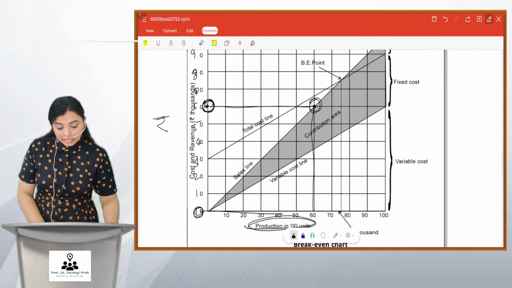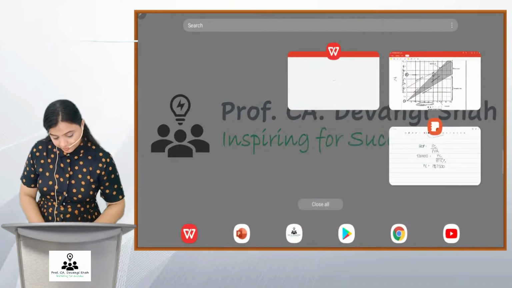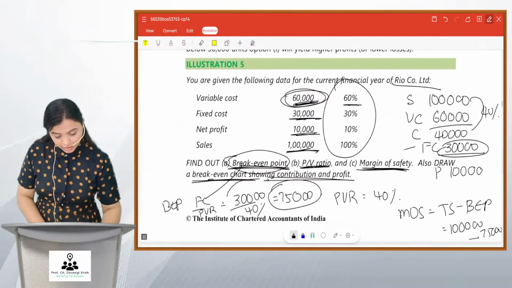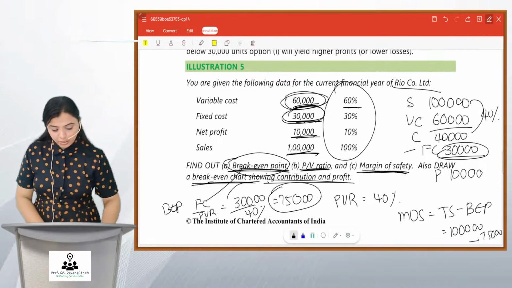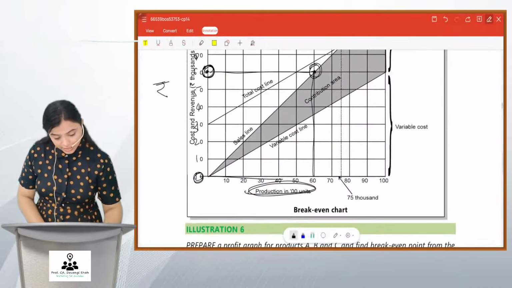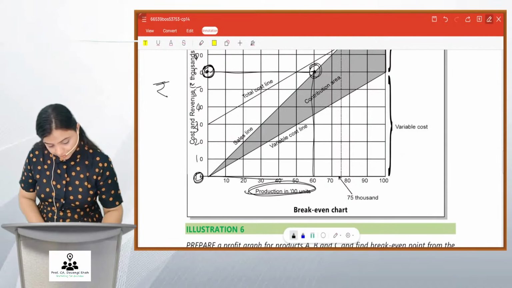Similarly, we have plotted the variable cost. Now we plot 30,000 as fixed cost. Fixed cost 30,000 here.